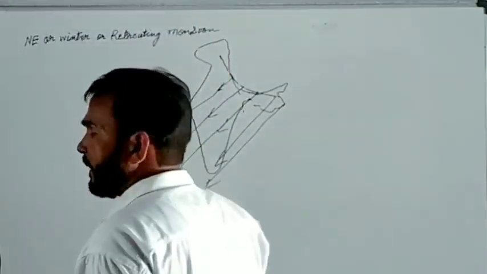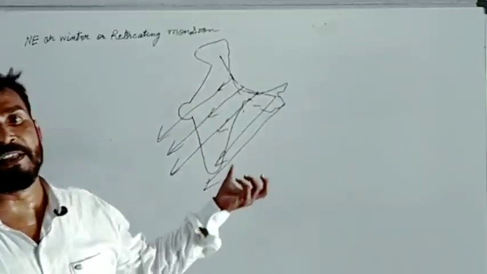So there are three names given to these winds.